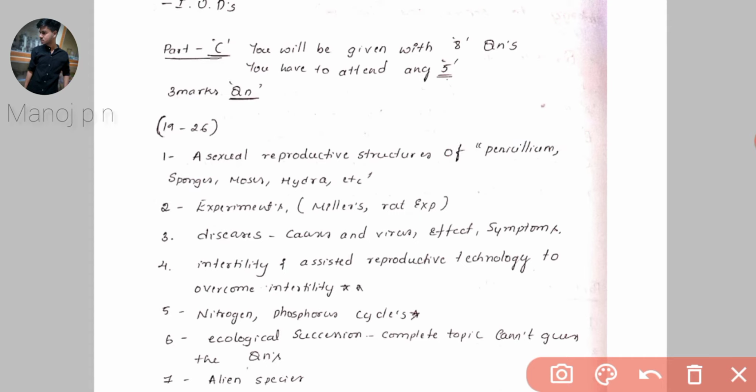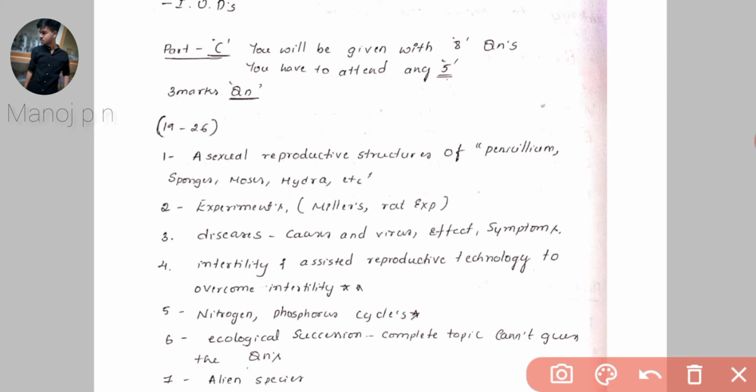It should be the asexual reproductive structures of penicillium, sponges, mosses, and then hydra, just like that. Sponges is a topic. Mosses is not a topic. But in hydra, all these topics will be asked. After that, experiments. Do learn all the experiments. And then diseases caused by viruses, and then effects, and then symptoms. All these things you have to know.